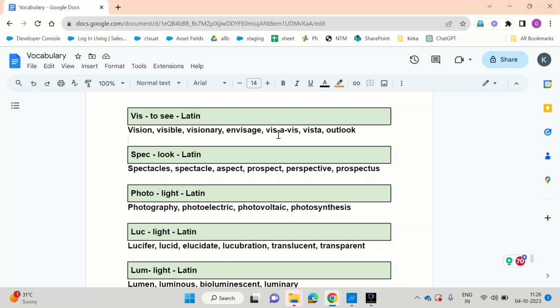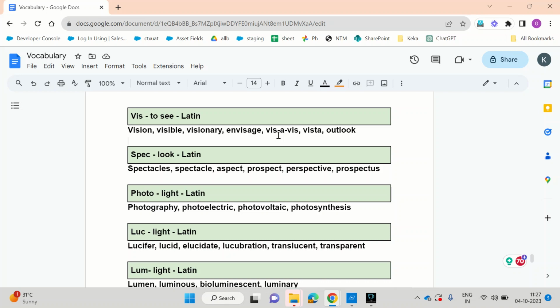Vista has been used for cars also. The word has been used in brands also. Even Microsoft uses this word, Microsoft Vista. That means you can look into everything. You will have all the view using Microsoft Vista. Outlook. Outlook is again related to view, which means you can have a broad view with Outlook. Outlook is again used by Microsoft for its email service.